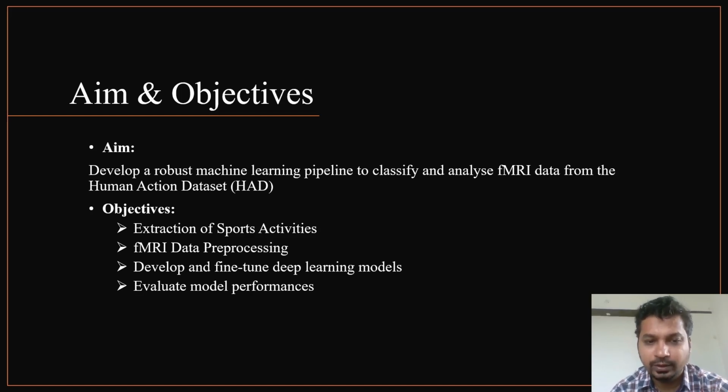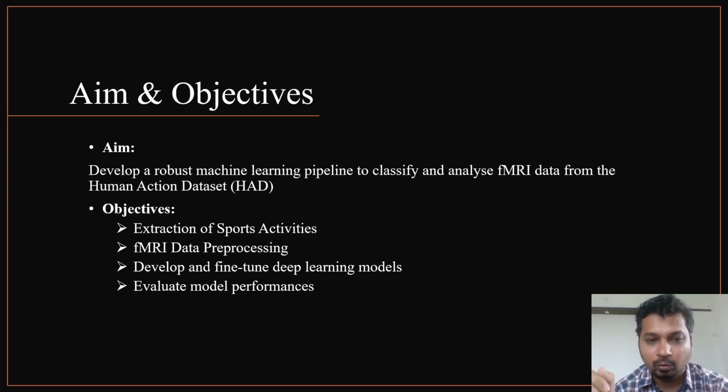To achieve this, we start with objectives like data extraction. Since the dataset we are referring to is huge and includes 180 human actions, we focus on understanding the BIDS structure and properly extracting data of the 24 actions which we are interested in, which are under the playing sports category.